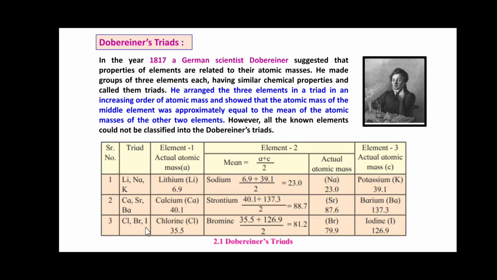And the third is chlorine, bromine and iodine. Chlorine has an atomic mass of 35.5, and iodine is 126.9. Adding these two and taking the average gives you 81.2. As far as bromine is concerned, its atomic mass is 79.9, nearly 80, and here the average is 81.2, so it is approximately near. So this becomes one triad. Like this, he studied all the elements and put them into triads. All are not triads, but whatever elements come under a triad, he sorted out and listed them.